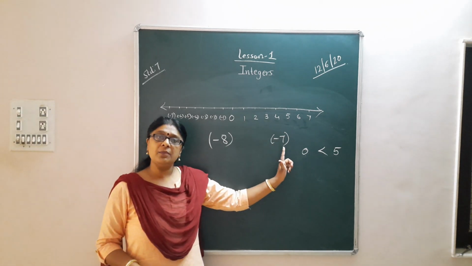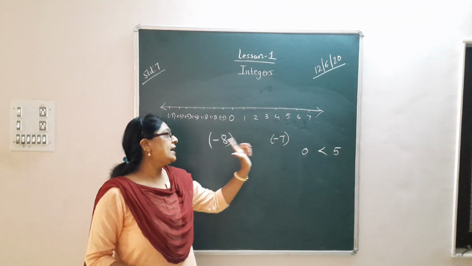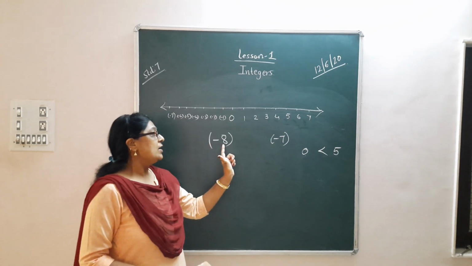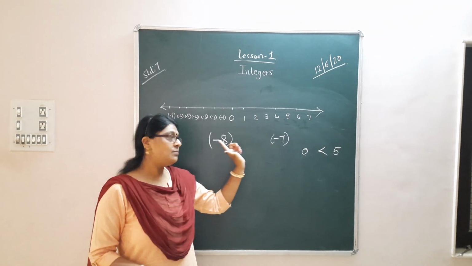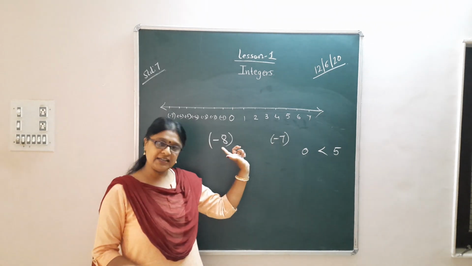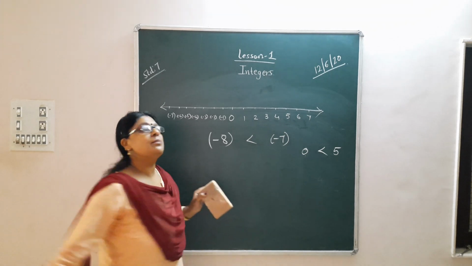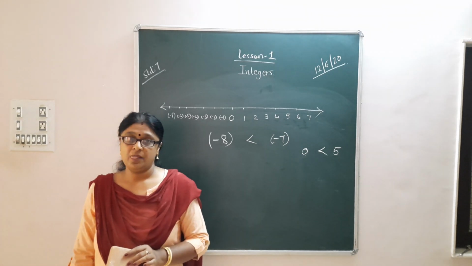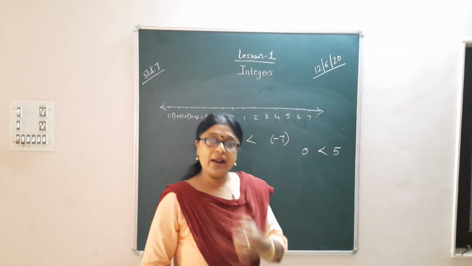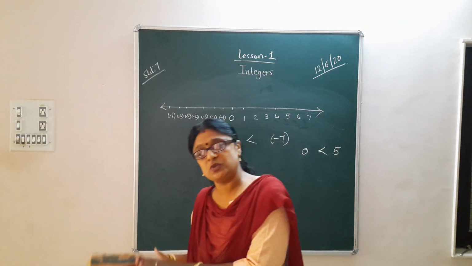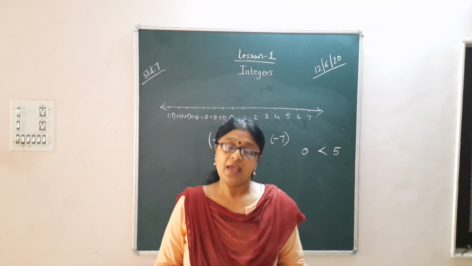Both are negative numbers. Forget the minus on both sides: 8 is greater than 7. So -8 will be less than -7. This is one technique to decide the smaller or greater number.